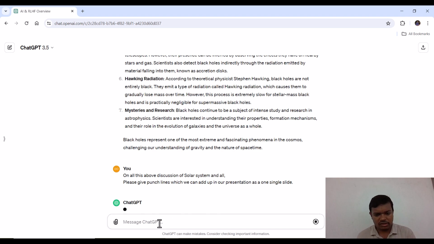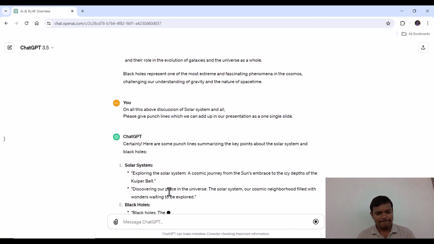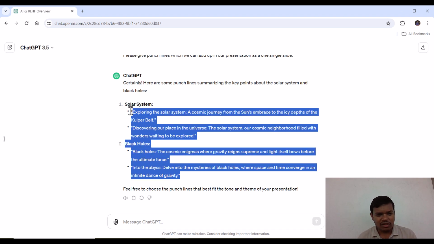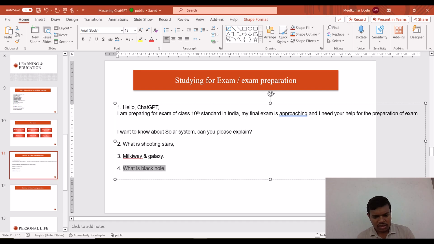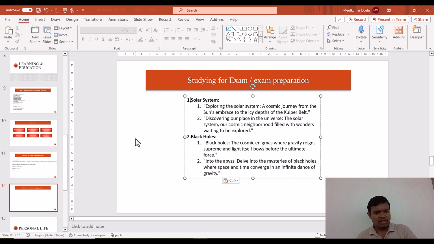Let us take all the important notes from there and paste them. So you can see it has given only a few things related generally to the solar system. We will copy this part, and in the presentation I have prepared another slide, and here we will paste it.